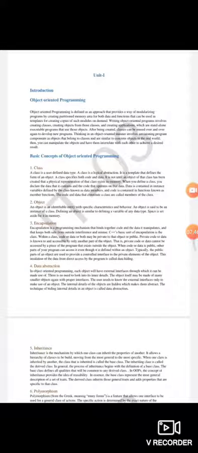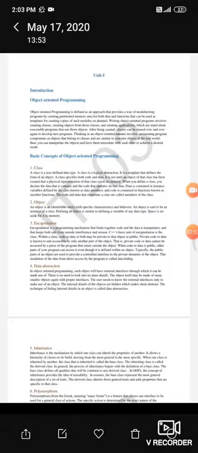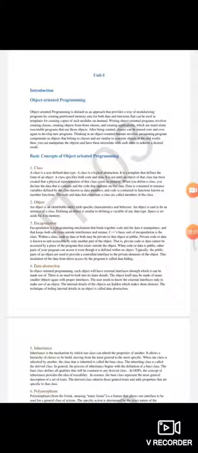So in data abstraction, we can see its concept is similar to encapsulation. Encapsulation means binding the data in the necessary format, and data abstraction is also similar. In data abstraction we follow the three-tier architecture, which means there are three levels of data: what levels of data exist in the database, what levels of data exist in the system, and what data we can manipulate. And in inheritance, inheritance is a mechanism in which one class inherits the properties of